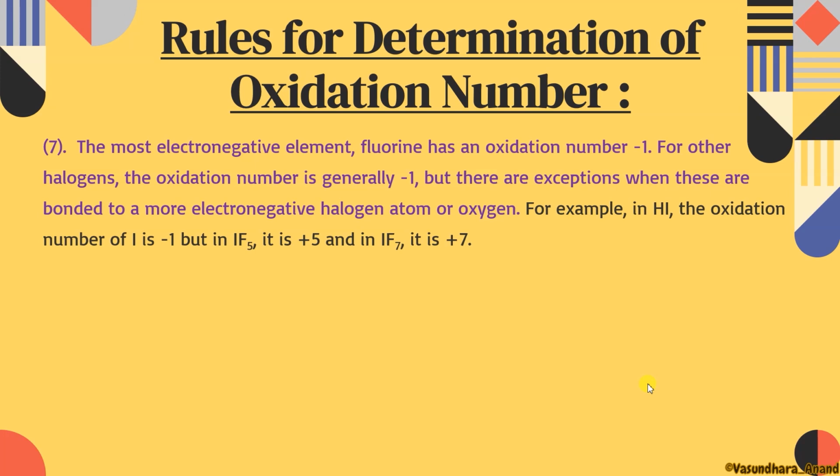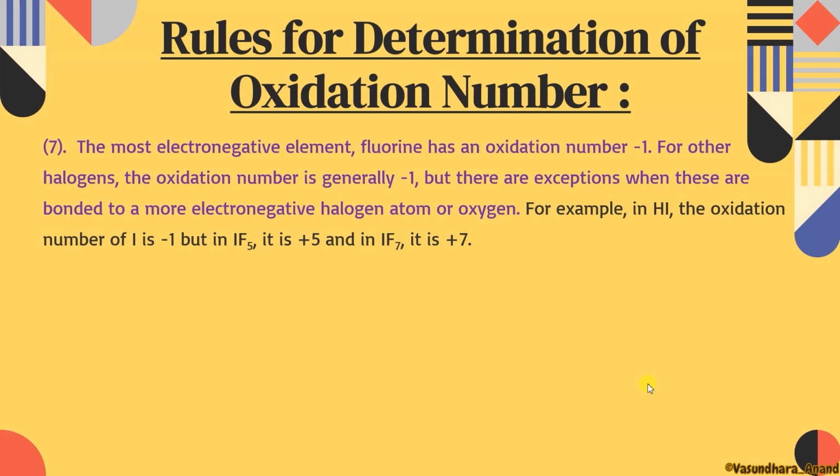In general, halogens will have -1 oxidation state, but if we talk about interhalogen compounds, that means two halogens combined to each other to make a compound, or the halogens are attached with oxygen, except fluorine, then in that case it can be positive.